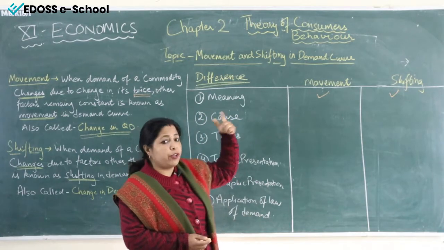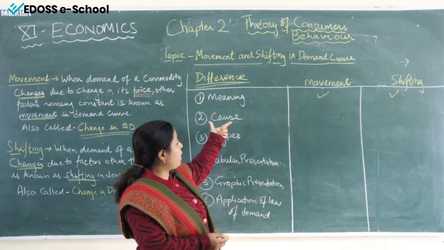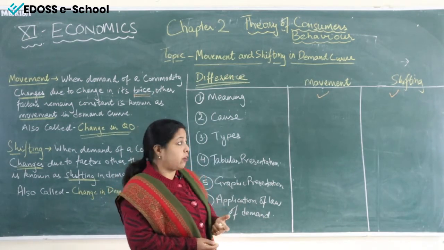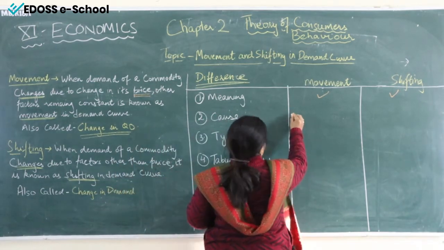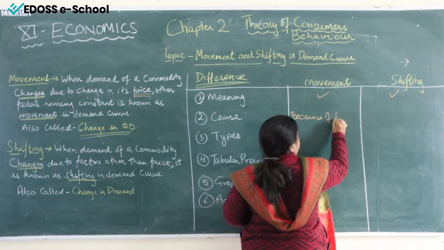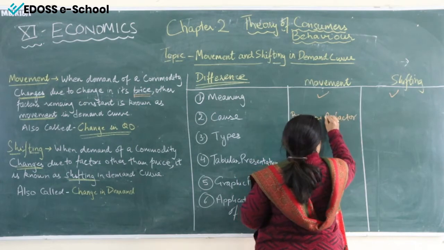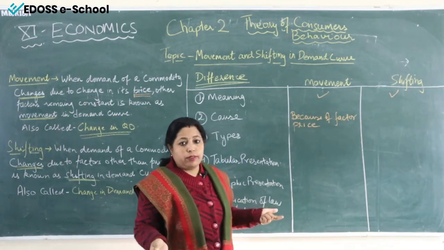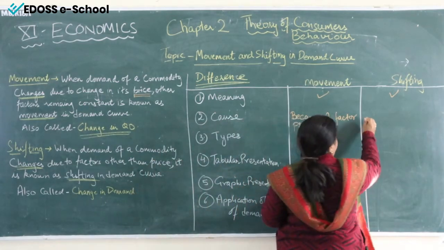Secondly, when we differentiate them, the second base we can take is cause. What is the cause behind movement and shifting? The movement takes place because of the factor price. This also we have studied.